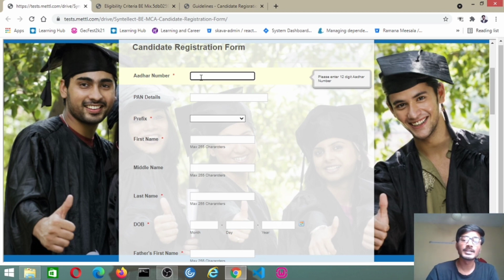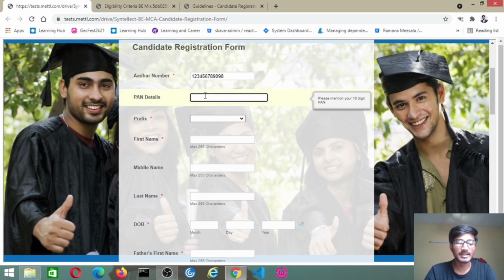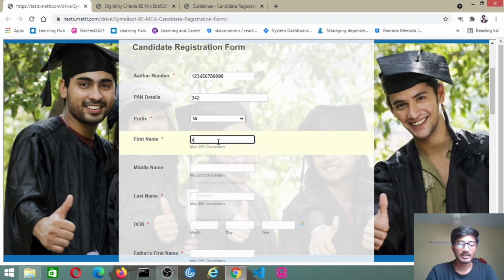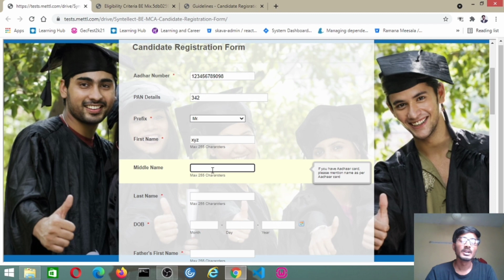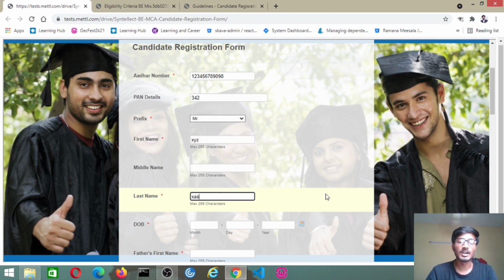So we have to give the 12 digit Aadhaar number, and let me give you some sample data for this. After giving that, you have to give PAN details, and the prefix will be Mr. or Mrs. So if you're a boy, you can give Mr. And come to the first name. You have to give your first name, and if you have a middle name, you can give it. Otherwise, no need to fill this field, because it is not a mandatory field. Here you can see the first name and last name are mandatory.